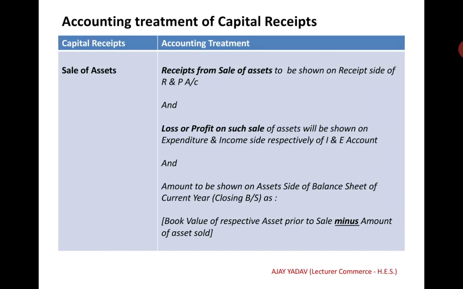Accounting treatment of capital receipts, sale of assets. Receipts from sale of assets are to be shown on the receipt side of the receipt and payment account, and loss or profit on such sale of assets will be shown on the expenditure or income side respectively of the income and expenditure account. The amount to be shown on the asset side of the balance sheet of the current year is the book value of the respective assets prior to sale minus the amount of assets sold.